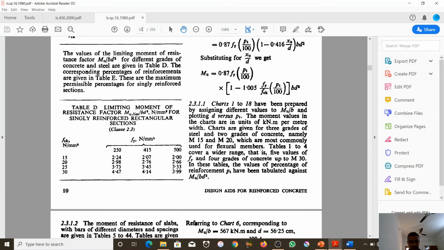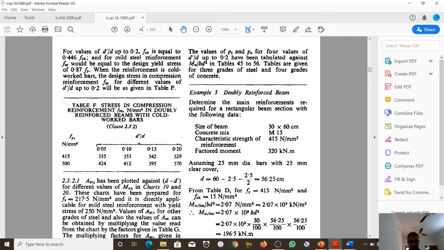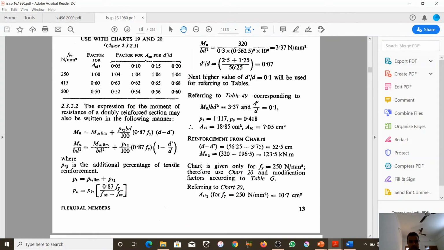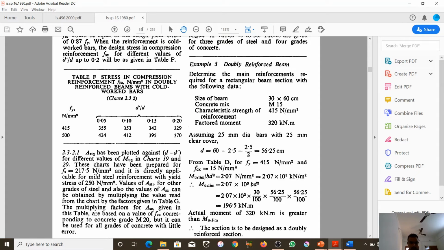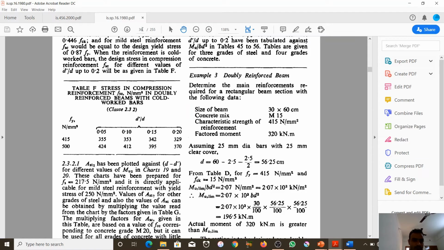Yeah, here is table F. Table F gives stress in compression reinforcement FSC included in a doubly reinforced beam with cold worked bars. So for Fe415 it depends on D dash by D. It depends on D dash by D.